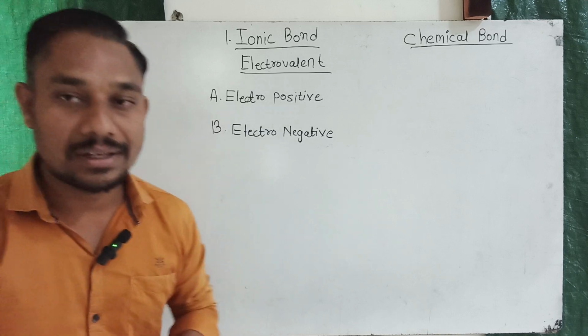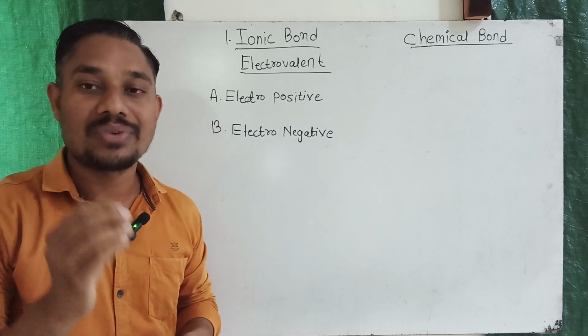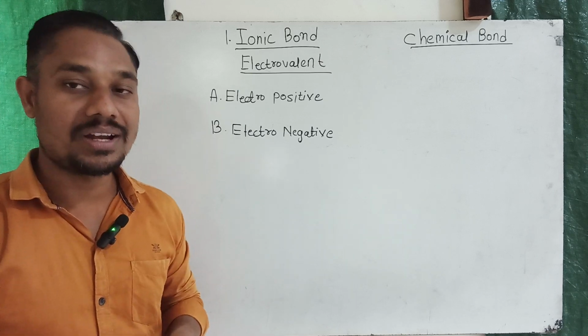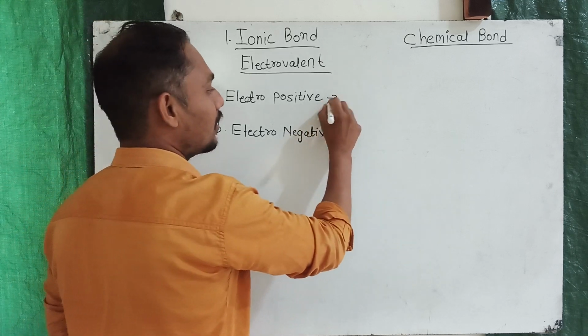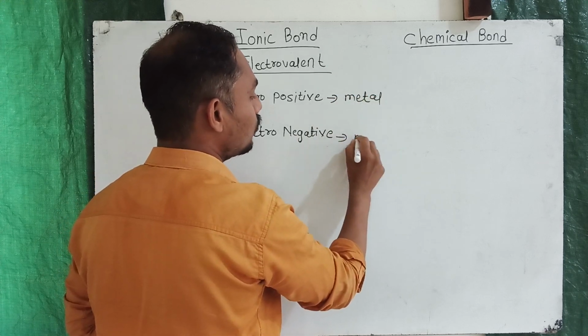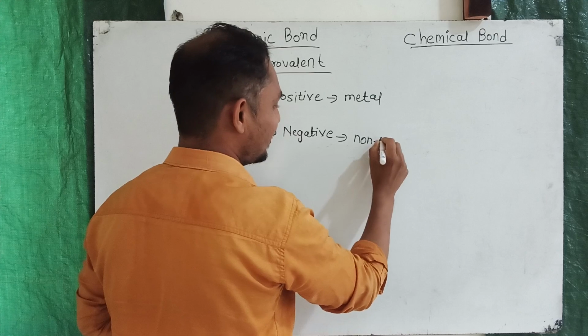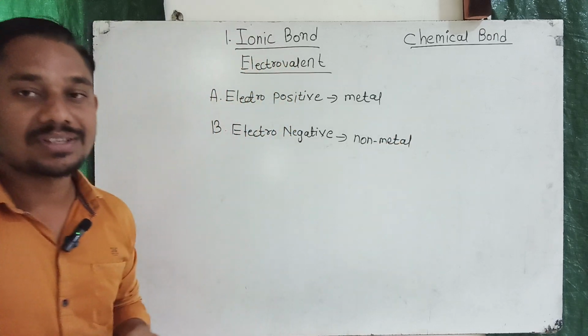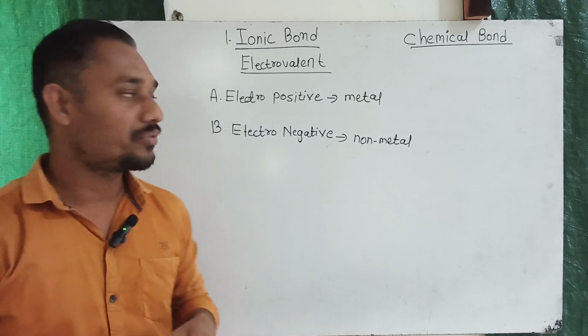Generally, metals are electropositive in nature and non-metals are electronegative in nature, because a metal has a tendency to form a positive charge by donating electrons from its outermost shell.